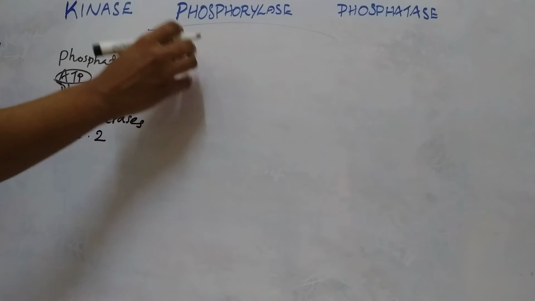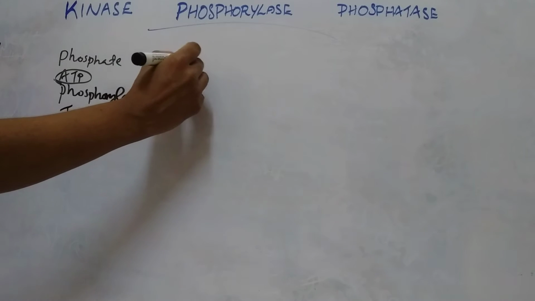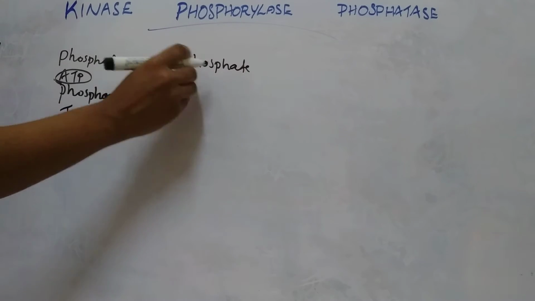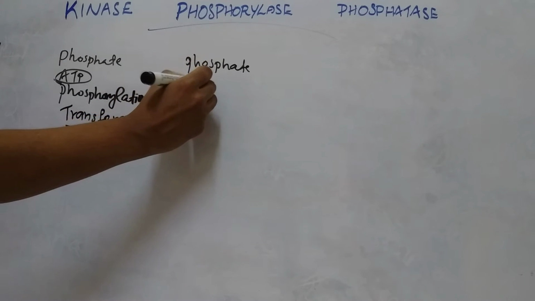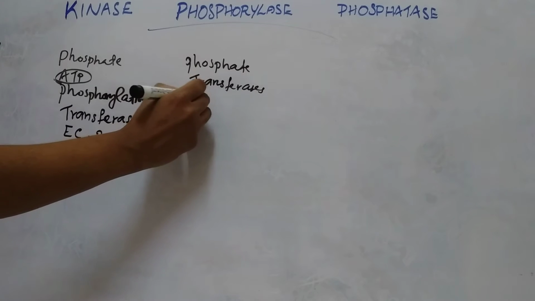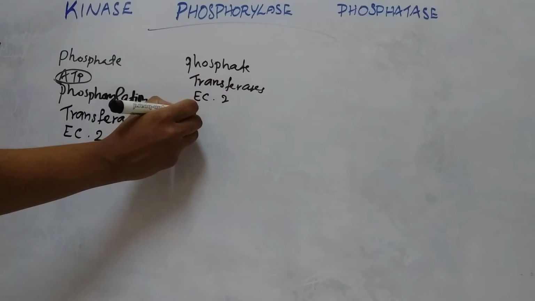Phosphorylase also transfers a phosphate group, so they also belong to transferases, and the enzyme commission number is 2.